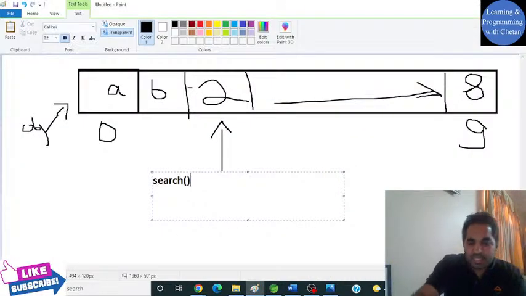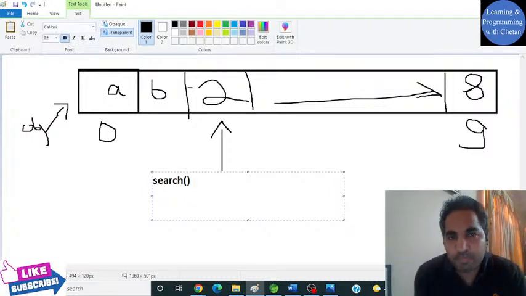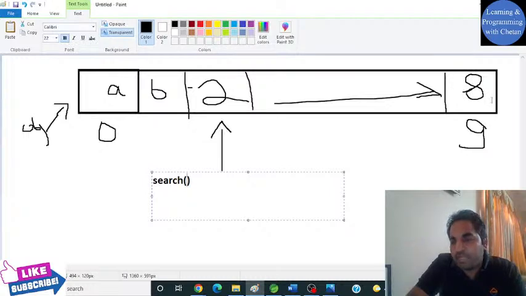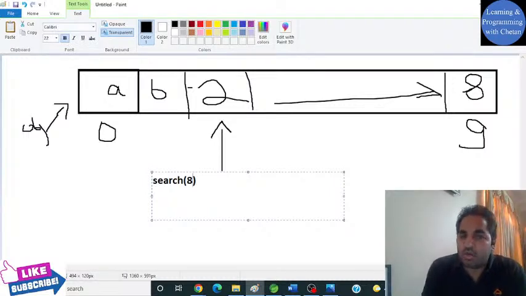So this is my search method, and in my search method, if I talk about my current object array or my current collection object, then here I want to find an element with value as 8. So I am passing an object value, that is, I am passing that particular object, and then we are trying to search whether this particular object is there inside my collection or not.